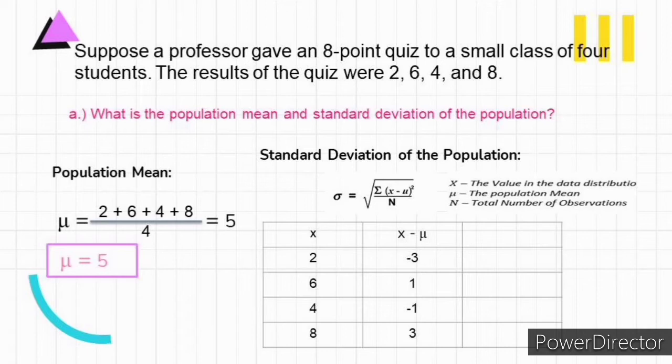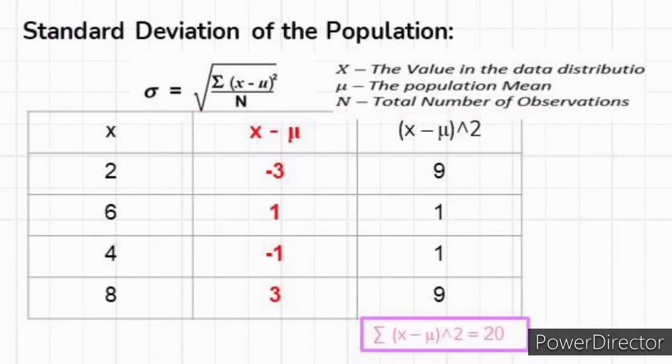For the last column, we need to square all the values of x minus mean. So we have negative 3 squared is equal to positive 9. 1 squared is equal to 1. Negative 1 squared is equal to positive 1. And 3 squared is equal to 9. So the summation of x minus mean squared is equal to 20.